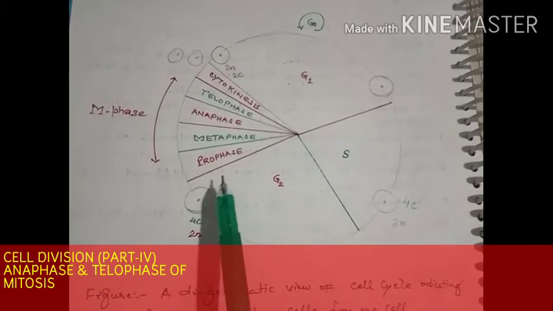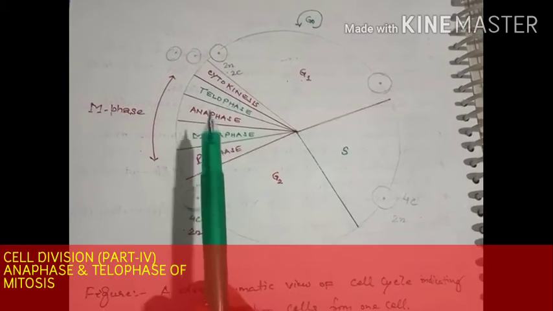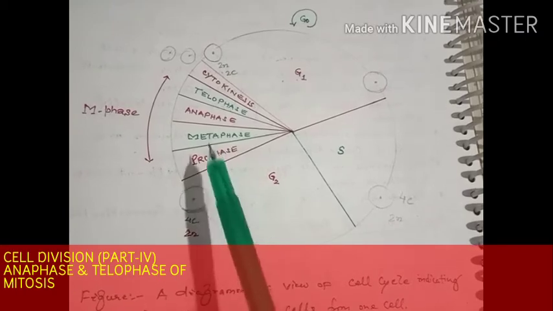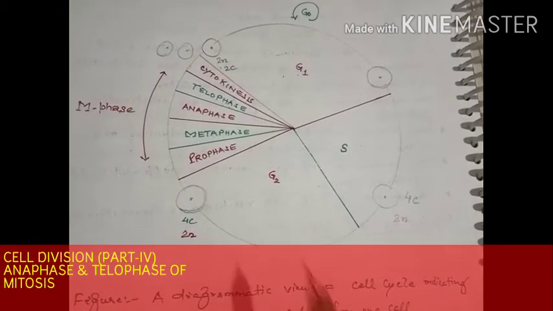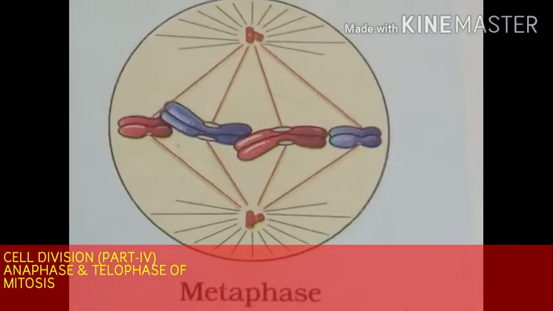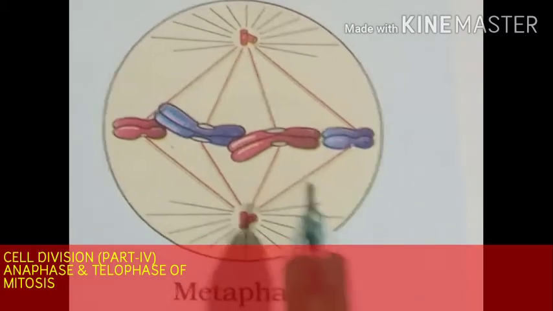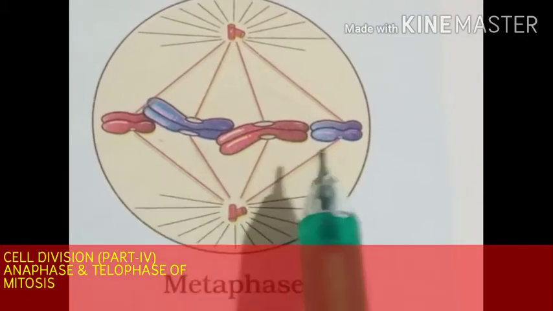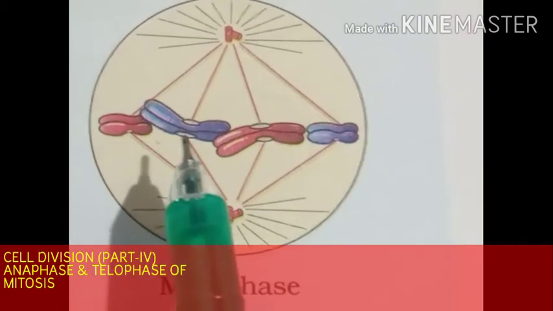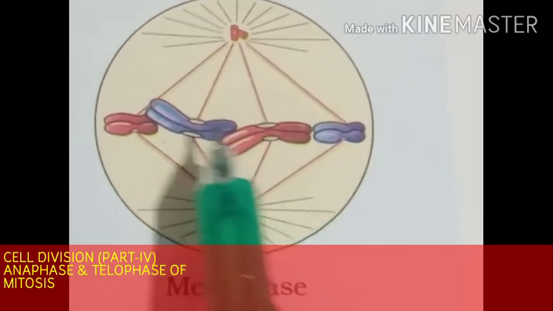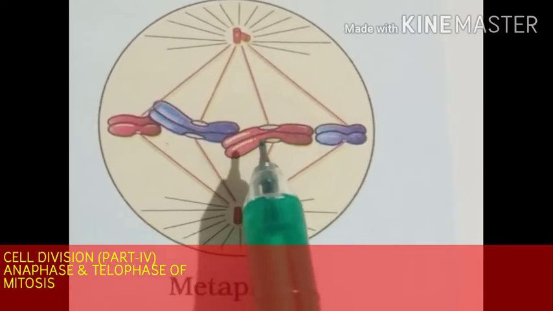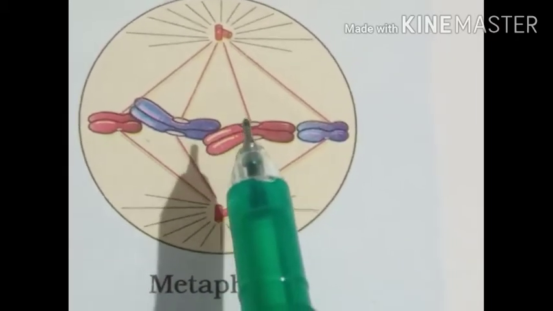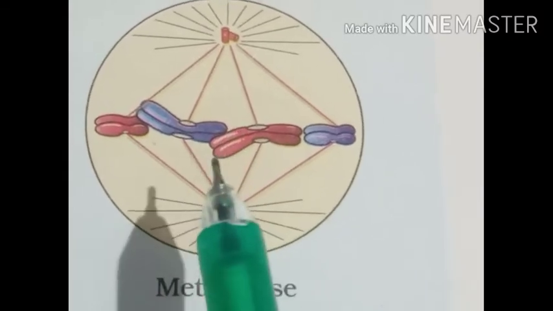Today we will start the next stage within karyokinesis, which is the anaphase stage. As we have discussed, anaphase takes place after the metaphase stage. Within the metaphase stage, we discussed the formation of the metaphasic plate. All the chromosomes lie towards the equatorial region, and the spindle fibers are bound to the kinetochore region, which is a disc-shaped structure present within the centromere, and they try to pull them apart.